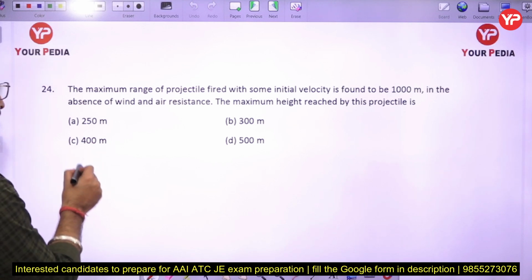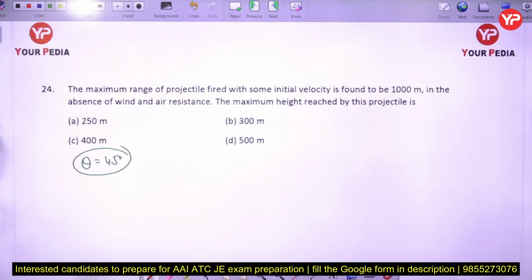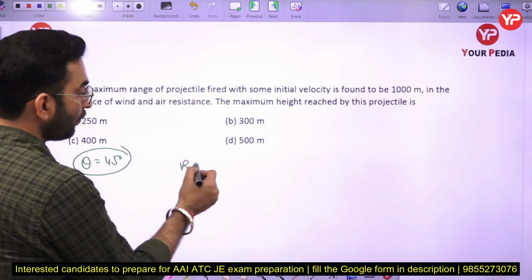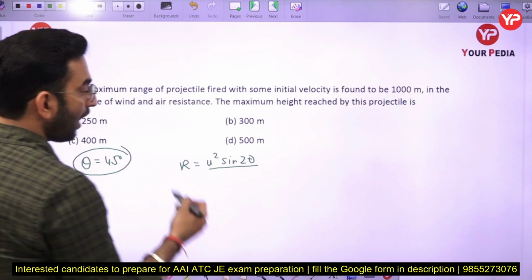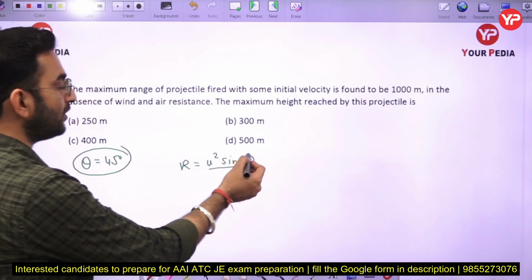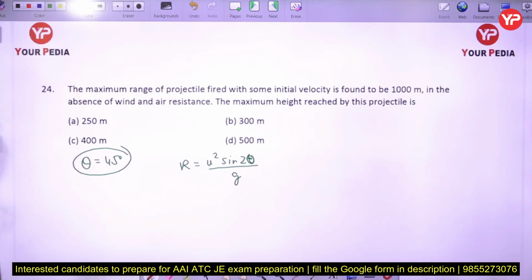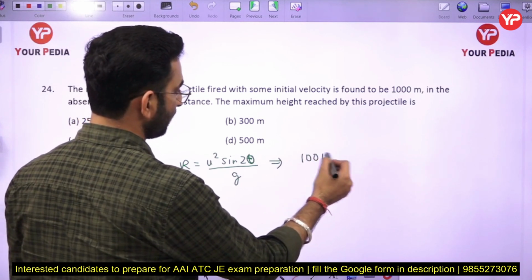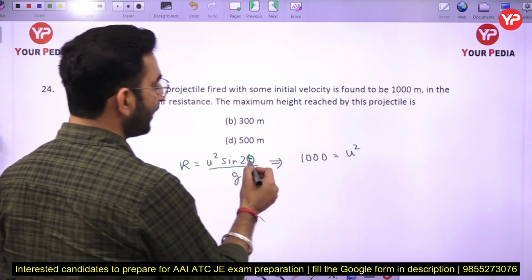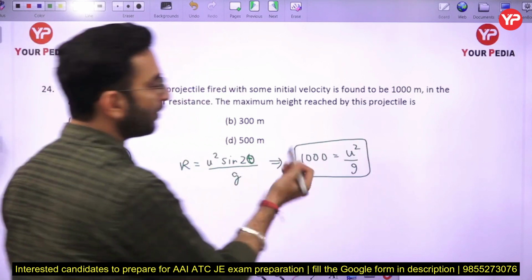So here theta is equal to 45 degree. What is the formula of the range? R is equal to u square sine 2 theta upon g. So just put all the values and get your final expression. Sine 2 theta, sine 90, is going to be 1 only. So the value of u square by g is equal to 1000.